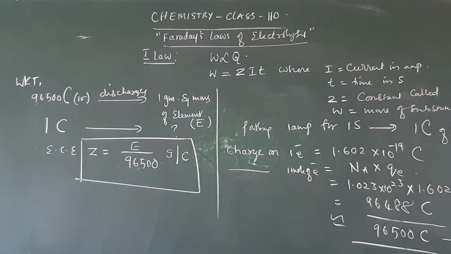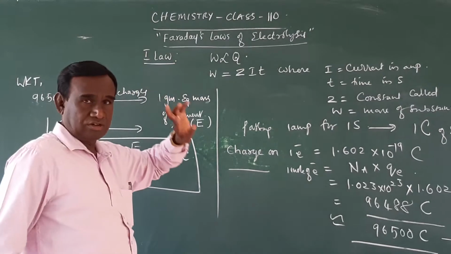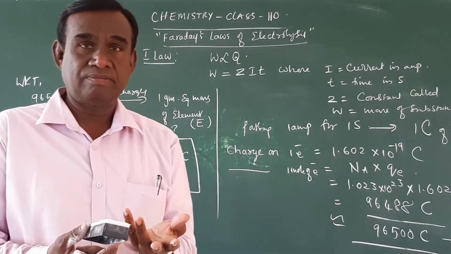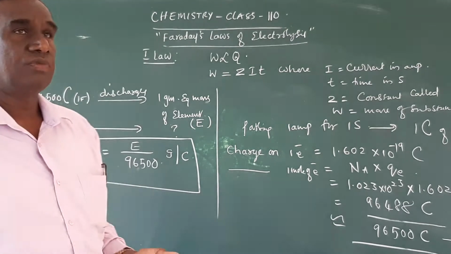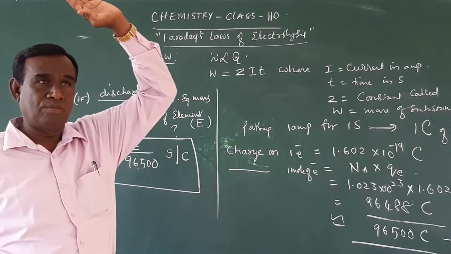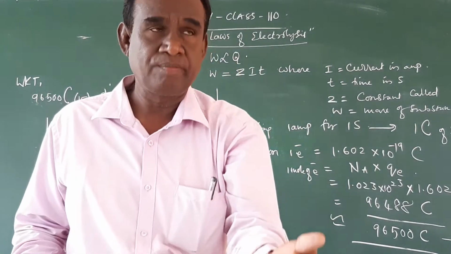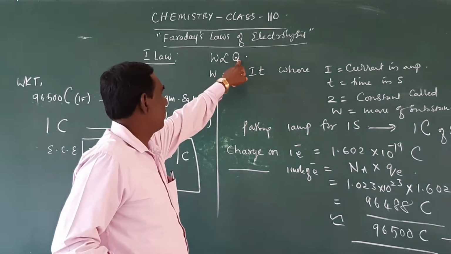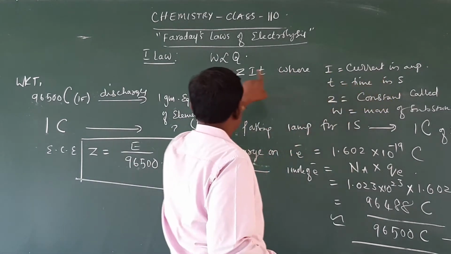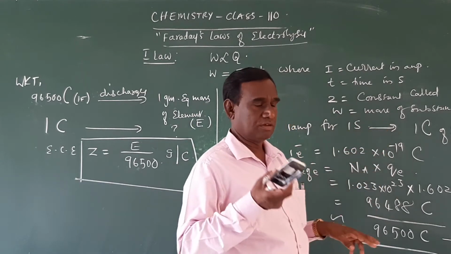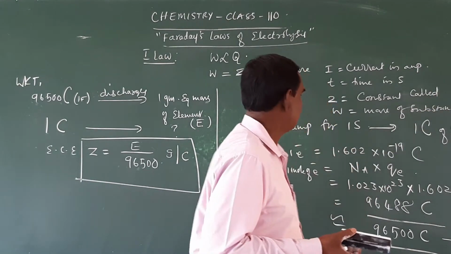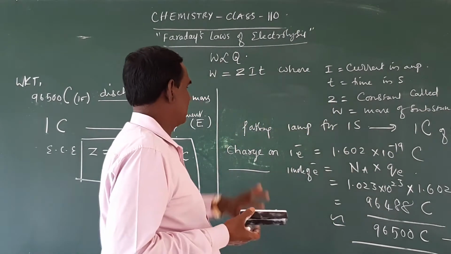For the first law of electrolysis, we know the statement again. During electrolysis, the mass of the substance deposited or the amount of chemical reaction that takes place is directly proportional to the quantity of electricity passed. That is, W is equal to ZIT, where I is the current in amperes, T is time in seconds, and Z is a constant of proportionality called the electrochemical equivalent. W is the mass of the substance.